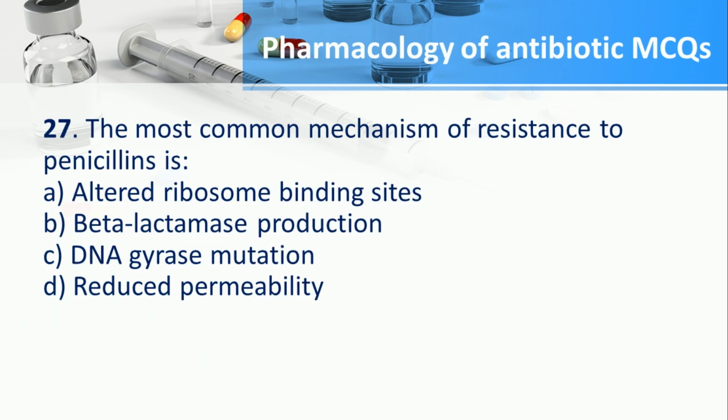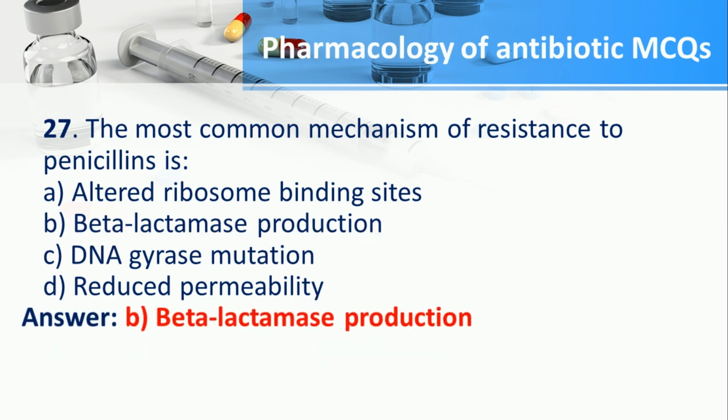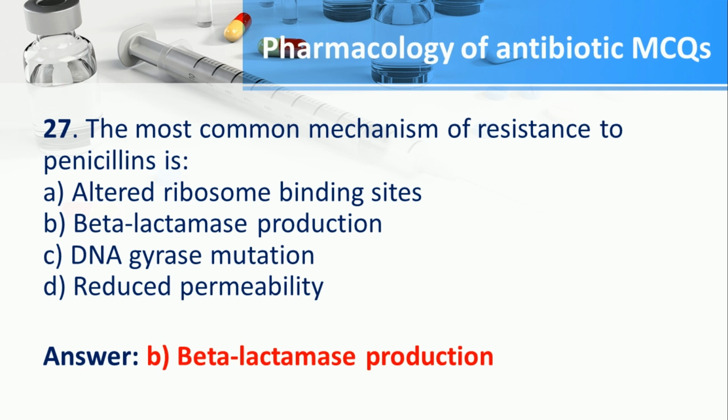Number 27. The most common mechanism of resistance to penicillins is A. Altered ribosome binding sites, B. Beta-lactamase production, C. DNA virus mutation, D. Reduced permeability. The answer is B. Beta-lactamase production.